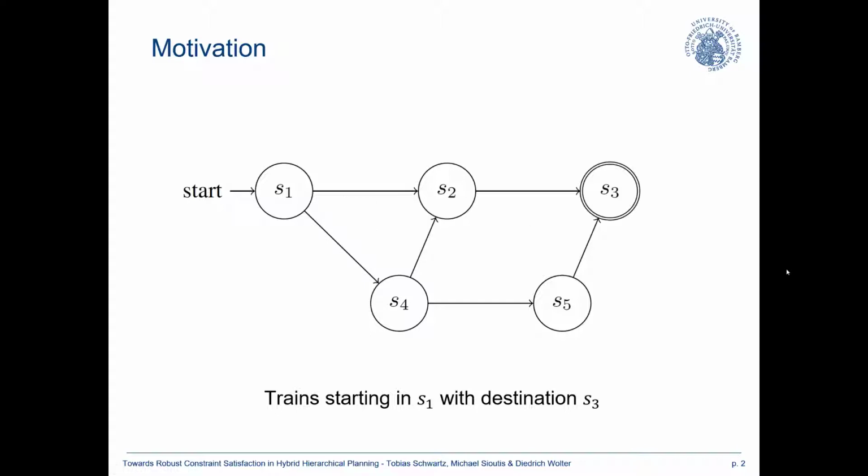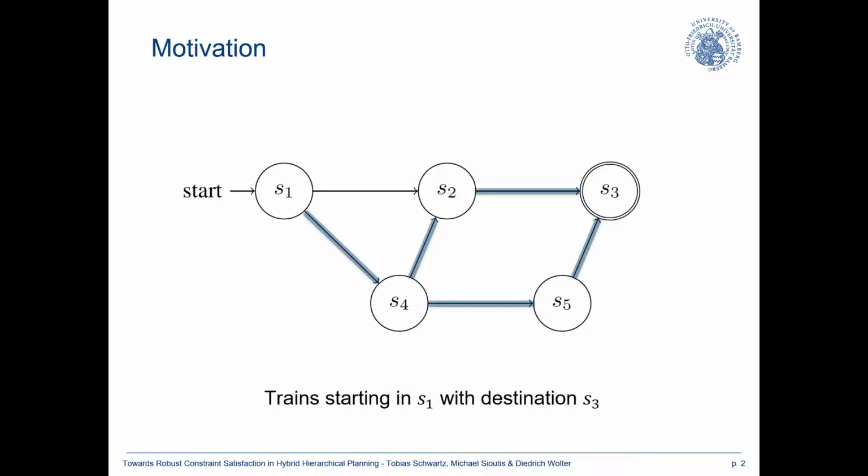And the shortest path then obviously is the one via S2 here at the top, which might solve the problem quite quickly. However, we also have a different option, and that is using S4 as a start, and then we have two more options, S2 and S5, leading to the goal S3. And here's already what we first want to note, that there's a difference between a flexible and robust solution.